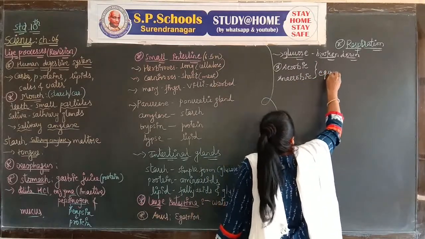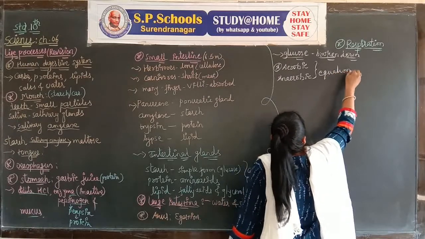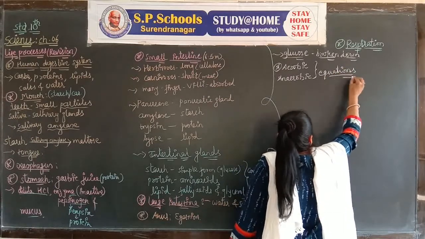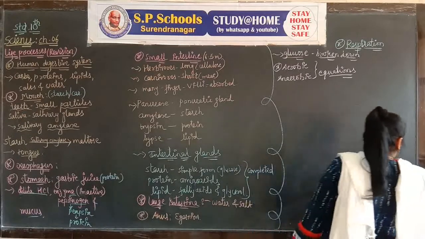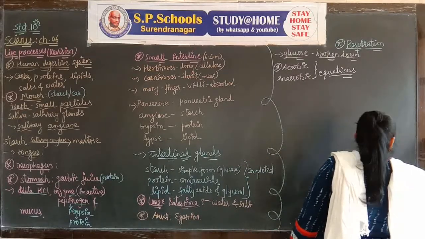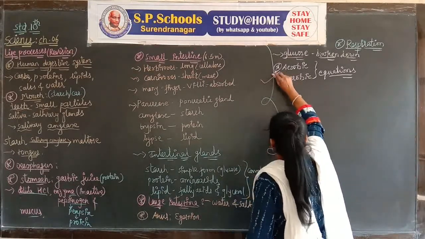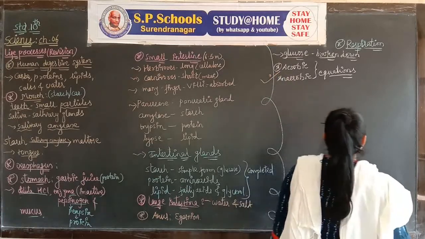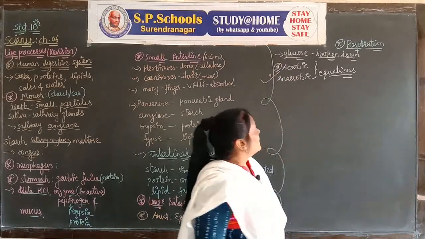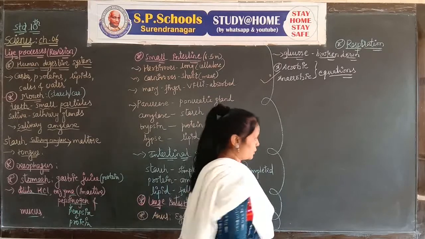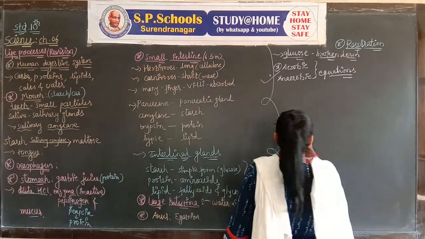You have to write equations for both respirations. They are important. They will be asked in the board exam. We will see it shortly.